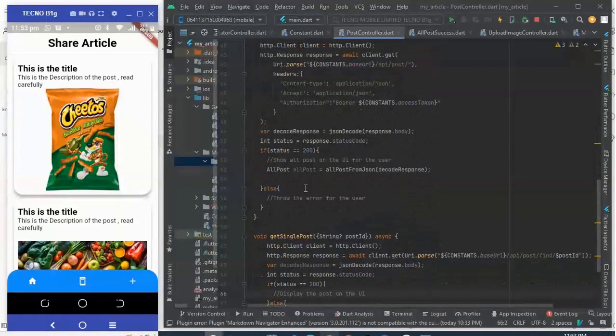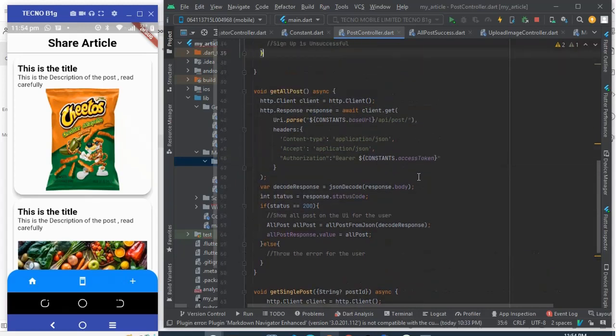Coming down here, we're gonna say all post response dot value is equal to all posts. So now this way, whenever this GetX variable changes, I call it a GetX variable, okay, the UI too will change with the new value of this. I'll show you that in a time.